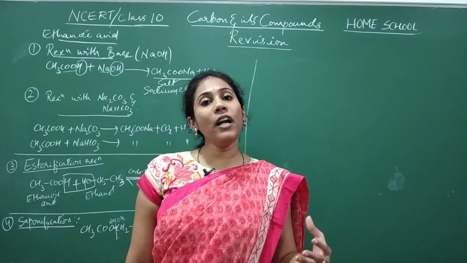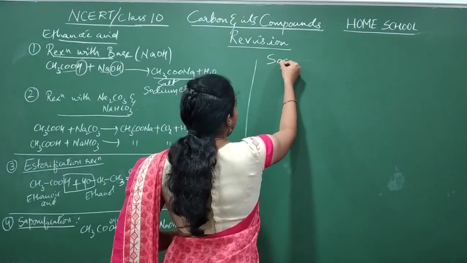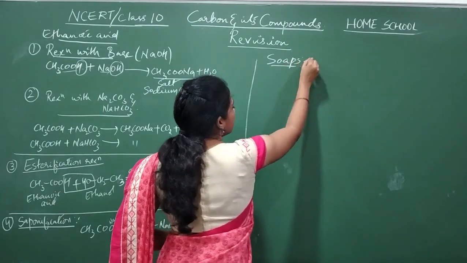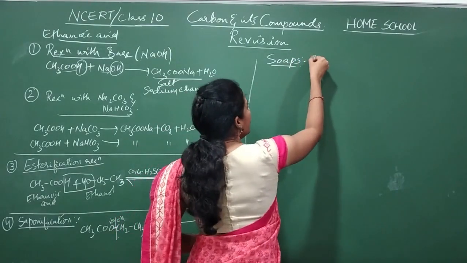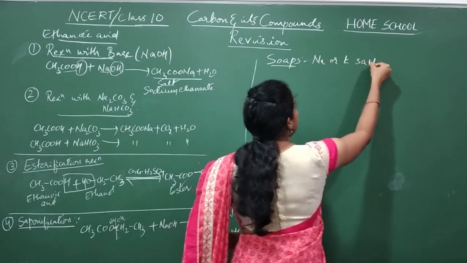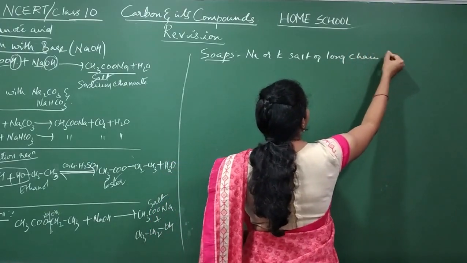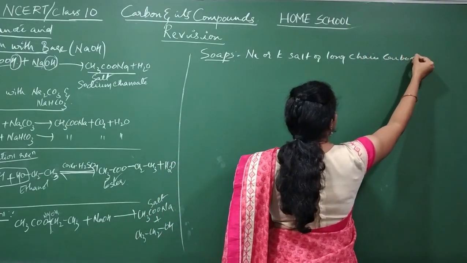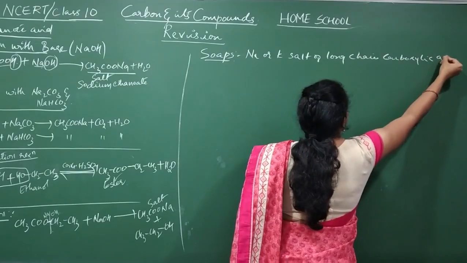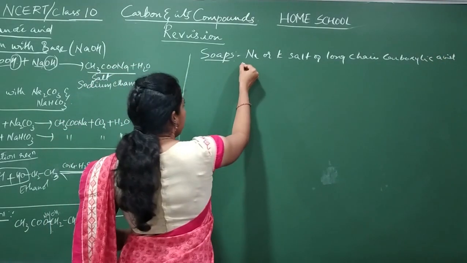Now we will go for soaps. What do you mean by a soap? What is a soap? A sodium or potassium salt of a long chain carboxylic acid. Yes or no? A long chain carboxylic acid salt is called soap. And I gave you one example for soap.